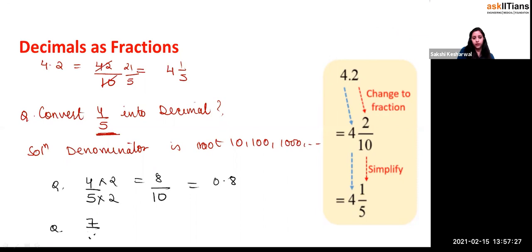Or if I have 7 by 20, which of 10, 100 or 1,000 is it closest to? You make an equivalent fraction, multiplying by 5 on the numerator and denominator, which gives 35 by 100. It means you divided this stuff into 100 equal parts and have taken 35 parts of it. This is equal to 0.35, right?